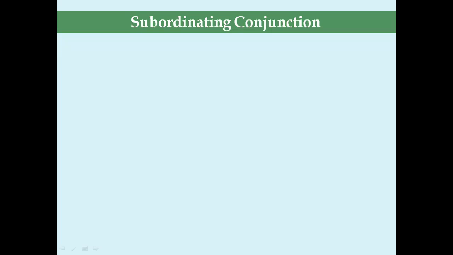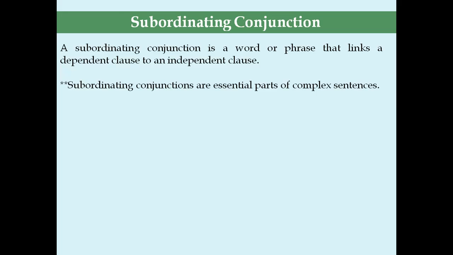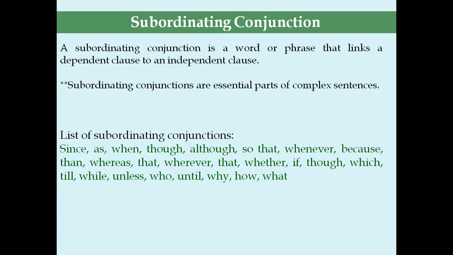Subordinating conjunction. A subordinating conjunction is a word or phrase that links a dependent clause to an independent clause. Subordinating conjunctions are essential parts of complex sentences. List of subordinating conjunctions.